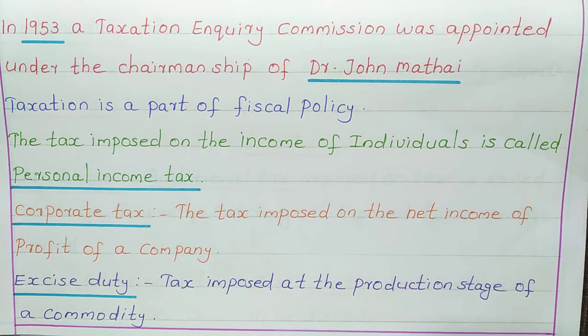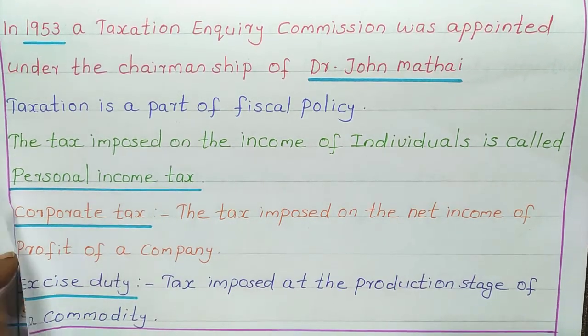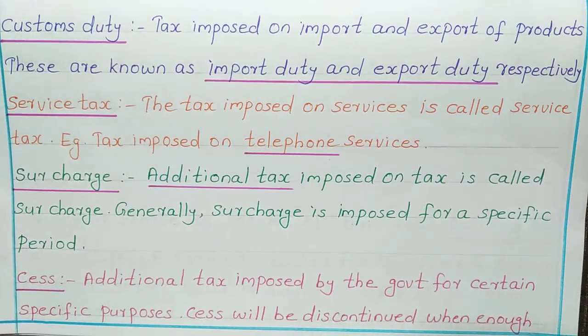If during the production stage of a commodity, tax is imposed on that product, that is known as excise duty.